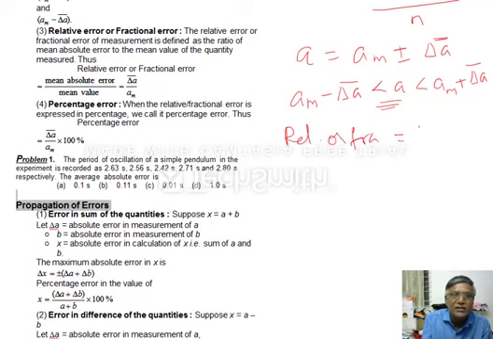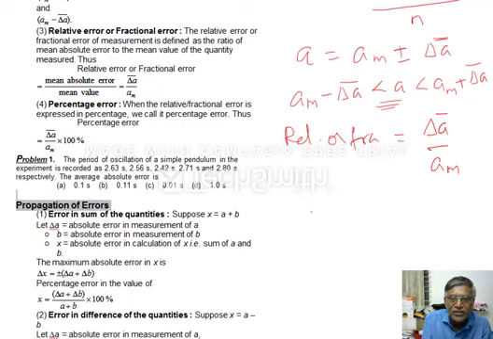That is nothing but delta A bar by AM. That's all. Now we got the value of delta A bar and AM we know. So we can write delta A bar by AM is nothing but relative error.